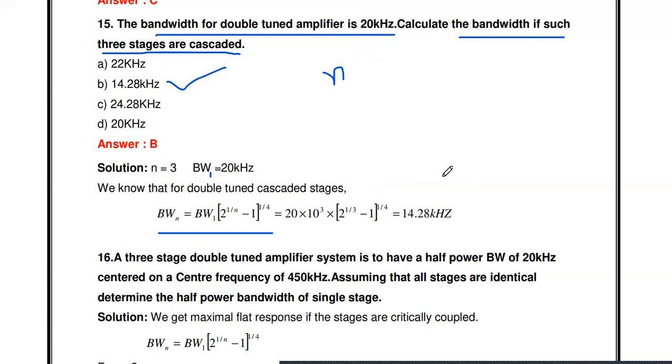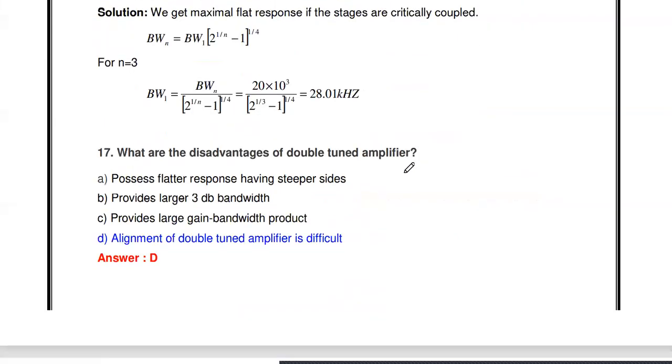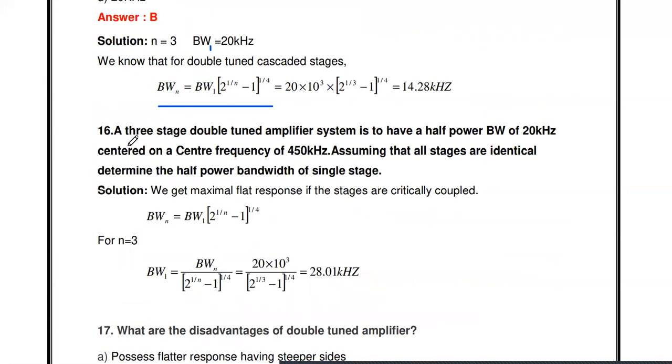So if the number of stages increases, the bandwidth also decreases. Okay, there is a proportionality. This is an important 2 mark problem. Then the next one: a 3-stage double tuned amplifier system is to have a half power bandwidth of 20 kilohertz centered at a frequency of 450 kilohertz. Assuming that all stages are identical, determine the half power bandwidth of a single stage.